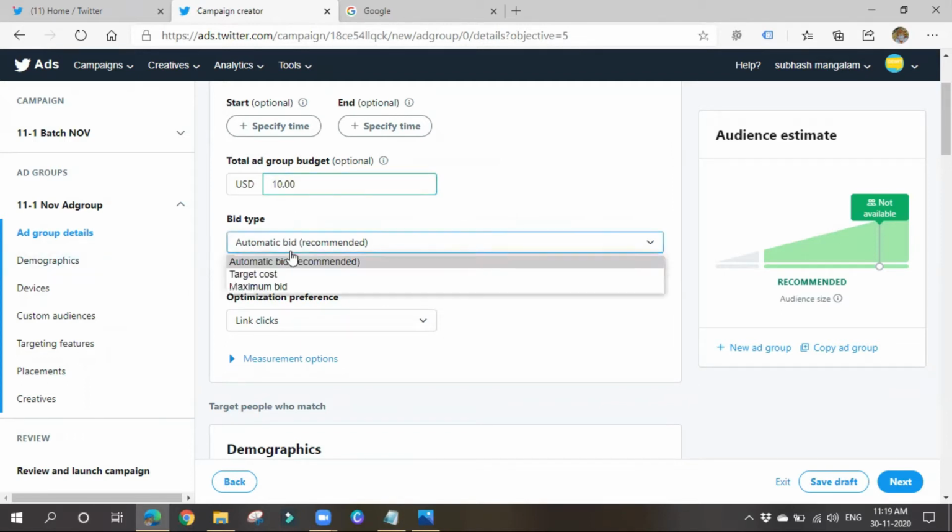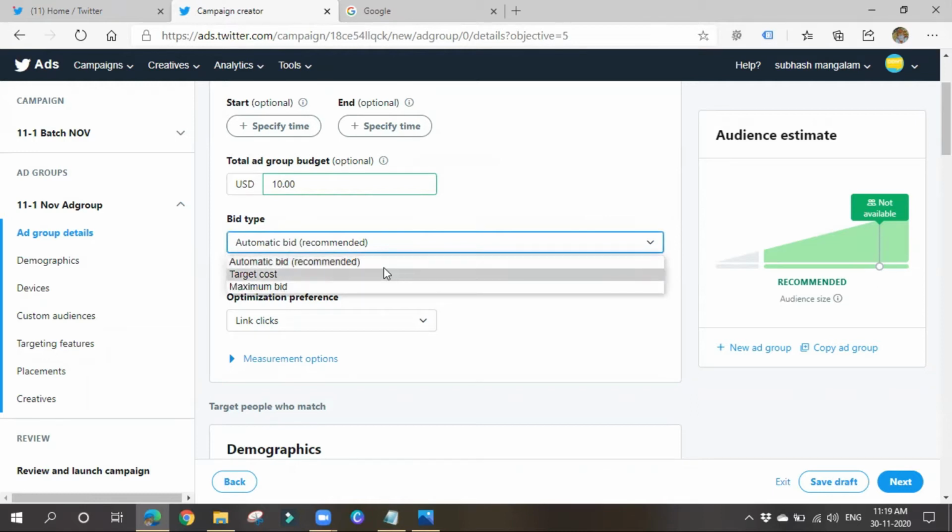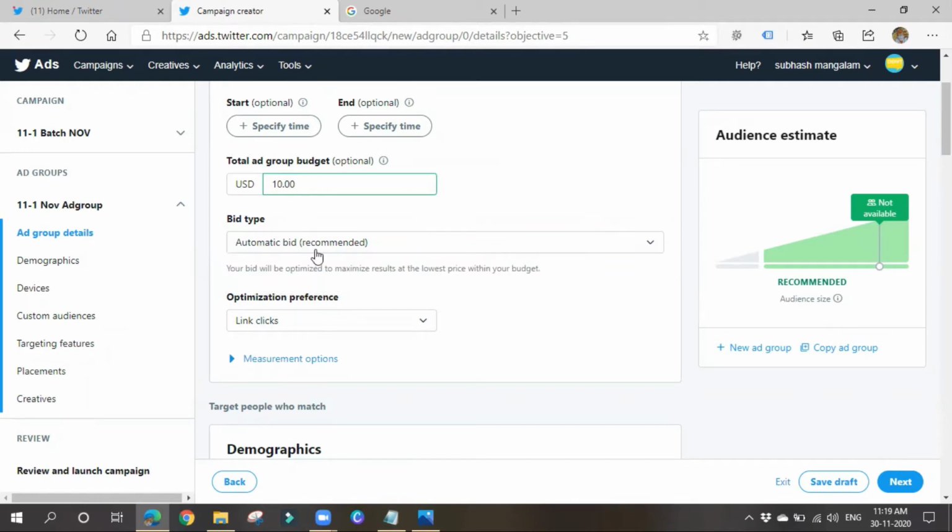Now comes the bid type. Which bid type do you want to choose? Automatic bid, target cost, or maximum bid. In case of automatic bid, the name itself says automatic. Your bid will be optimized to maximize results at the lowest price within your budget. I think the control will be taken by Twitter. Within your budget, Twitter only sets the bid amount, so you'll get maximum results within your total budget.